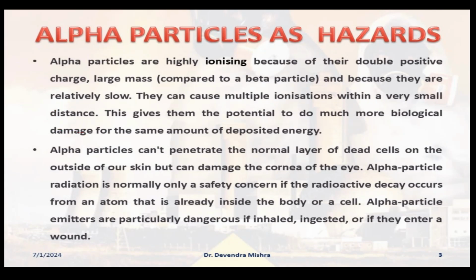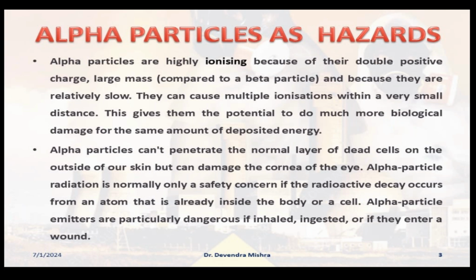This gives them the potential to do much more biological damage for the same amount of deposited energy. That means if you have a particular amount of energy deposited somewhere, and you have an equivalent amount of alpha particles, then it can cause severe damage to the biological system.